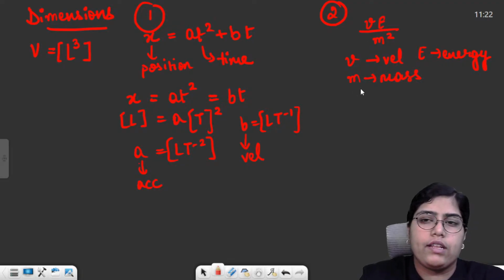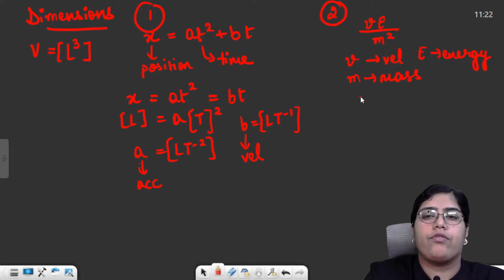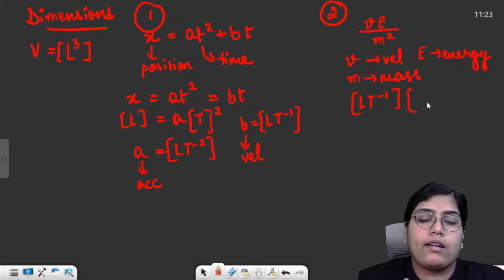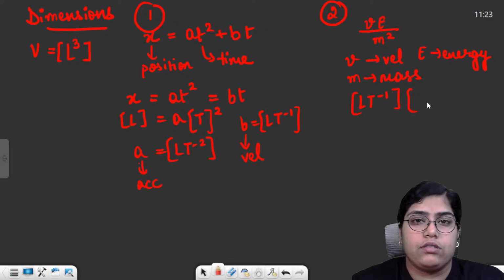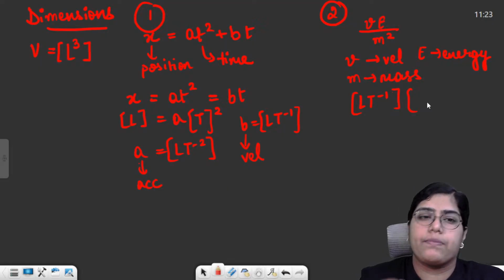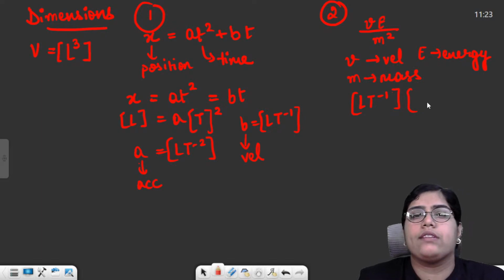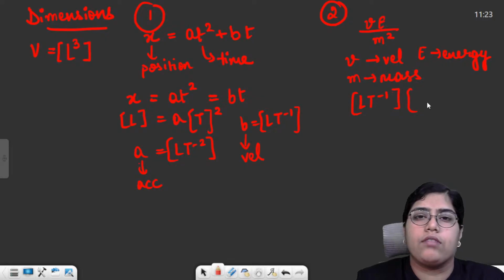You just have to put the dimensions, simplify, and you will get the answer. For example, the dimensional formula of velocity is LT minus 1. Energy is... you should never try to memorize the dimensions. You should always focus on deriving the dimension using the formula. As soon as you see any physical quantity, you must have completed the complete chapter, the complete syllabus, right?